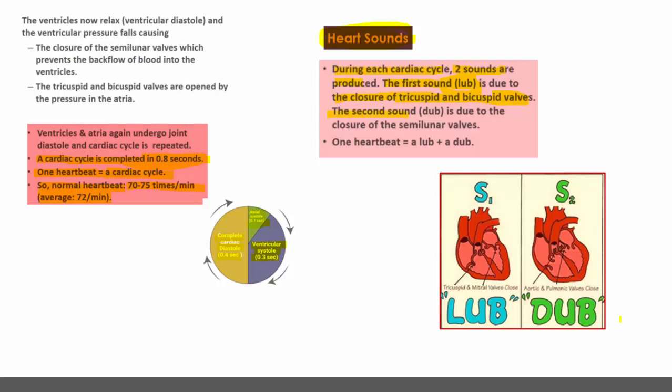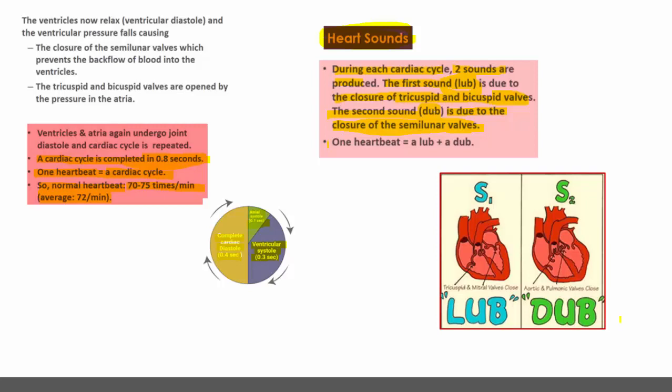LCTB. Lub sound is produced due to the closing of tricuspid and bicuspid valves. And the second sound of the heartbeat is dub, and it is produced due to the closing of semilunar valves. When the semilunar valves are closed, that produces the sound dub, and it is the second sound of the heartbeat. The tricuspid and bicuspid valves are closed during the contraction, systolic condition, of the ventricles.